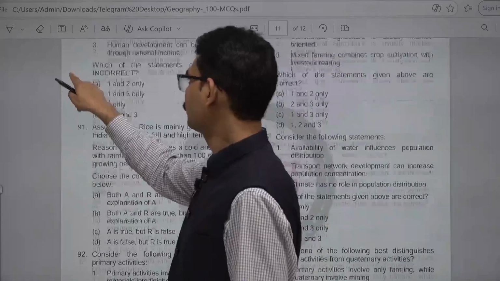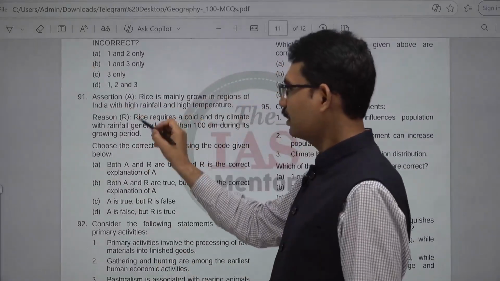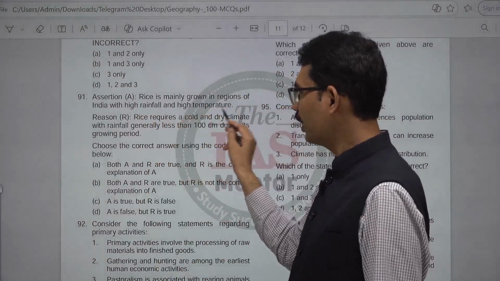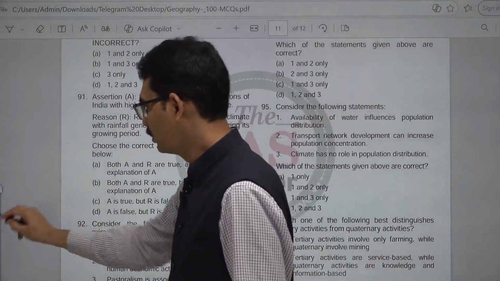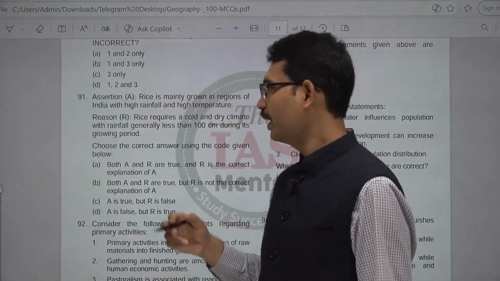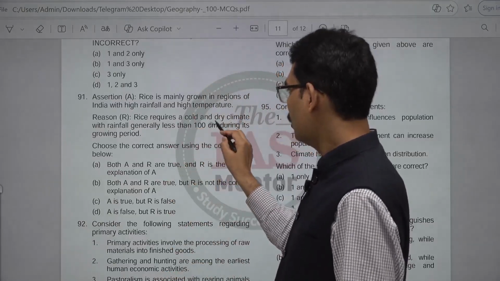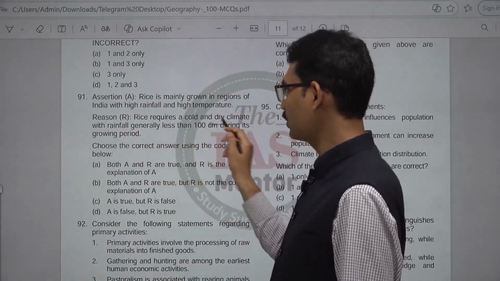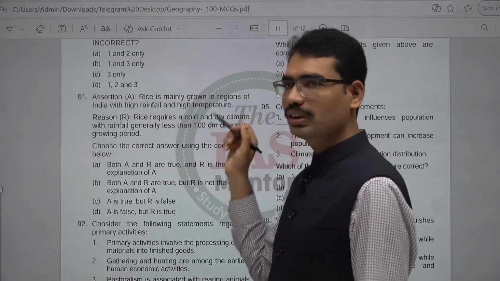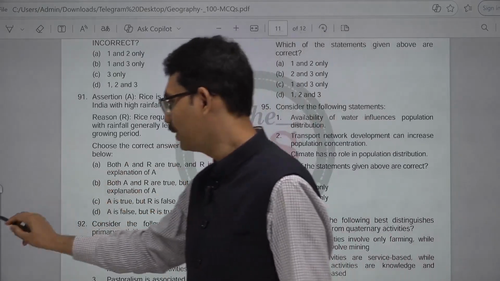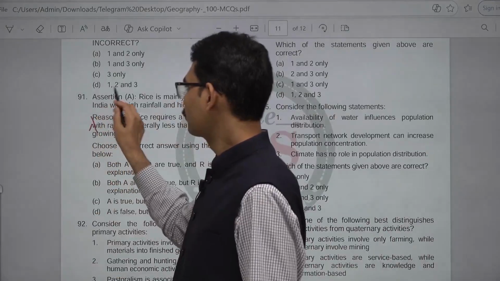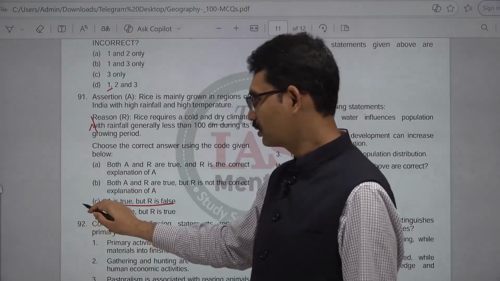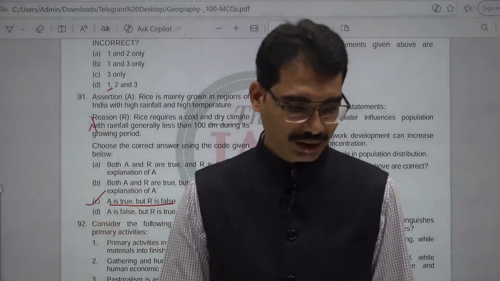Next one, 91. Assertion and reason. Rice is mainly grown in regions of India with high rainfall and high temperature. Correct. It requires both high rainfall and high temperature. Rice requires a cold and dry climate with rainfall generally less than 100 centimeters. No, it requires a very warm, very humid climate and more than 100 centimeters of rainfall. A is correct and R is false. So 91, C is the answer. Next one, 92.